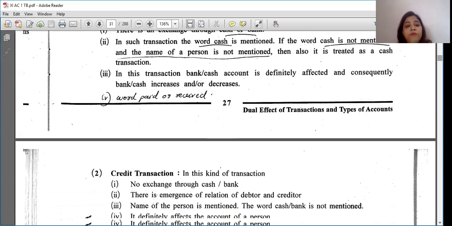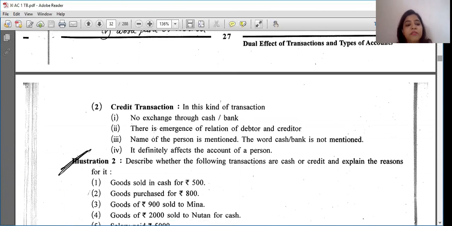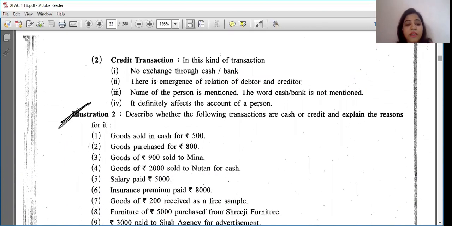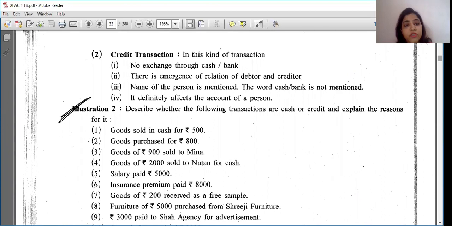Now, if you are clear with cash transactions, coming to the credit transaction, in this kind of transaction there is no exchange through cash or bank. When it is a credit transaction, neither cash is paid nor a check is paid. So the transaction would be like this: goods purchased from Mr. A of rupees 10,000. Is it clear?